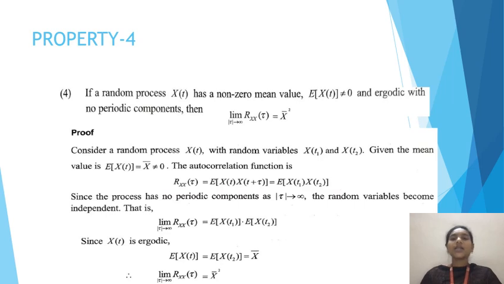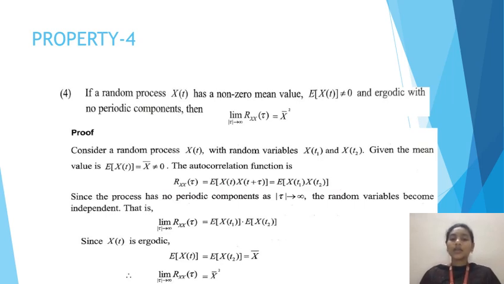Let us consider a random process x of t, and in time intervals t1 and t2, which are x of t1 and x of t2, and given the mean value is not equal to 0, then we take the normal autocorrelation function Rxx of tau. Since the process has no periodic components, then tau becomes infinity. So let us write the equation. Limit tau tends to infinity, Rxx of tau is equal to expectation of x of t1 into expectation of x of t2.